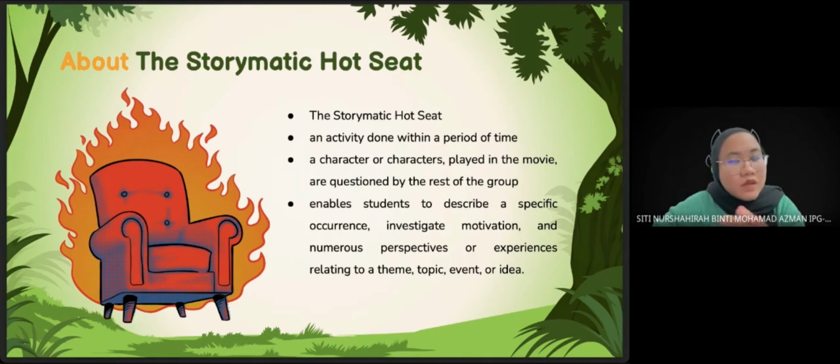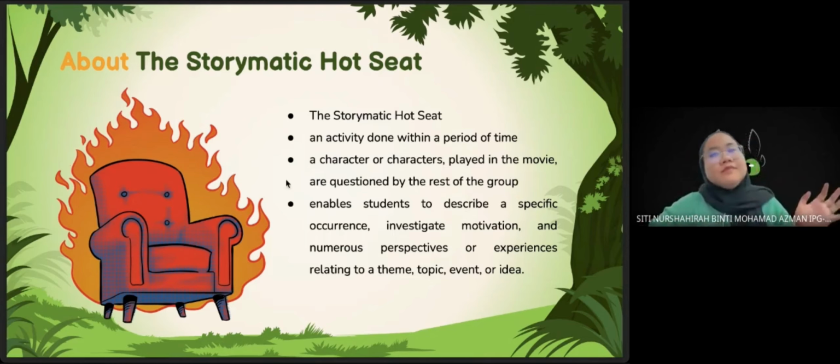So this Storymatic Hot Seat will be done within 20 minutes, where a character or characters played in the movie are questioned by the rest of the group, which are the students. And this activity enables the students to describe a specific occurrence, investigate motivation, and numerous perspectives or experiences relating to a theme, topic, event, or idea in that particular movie.